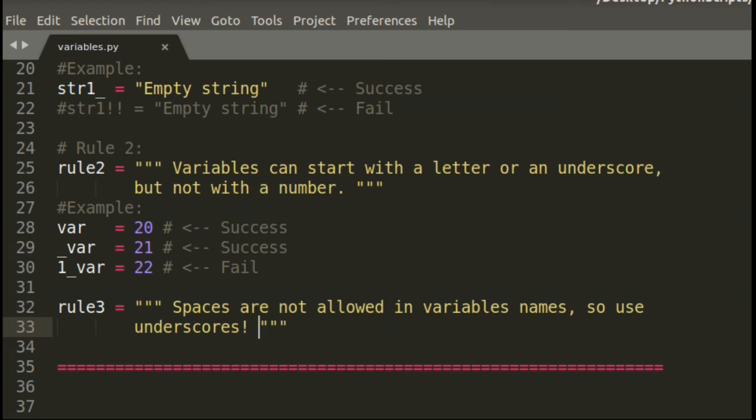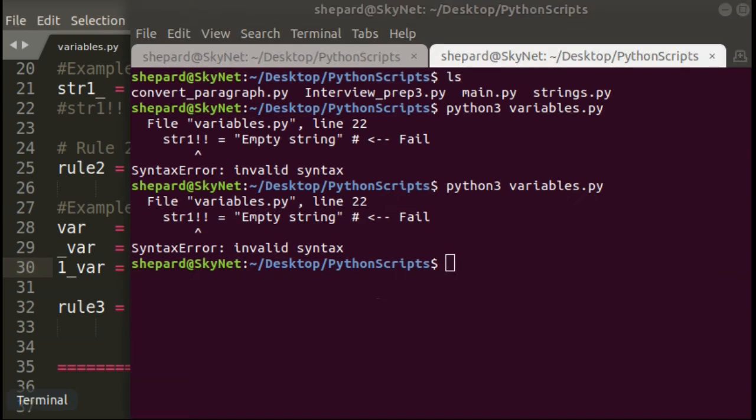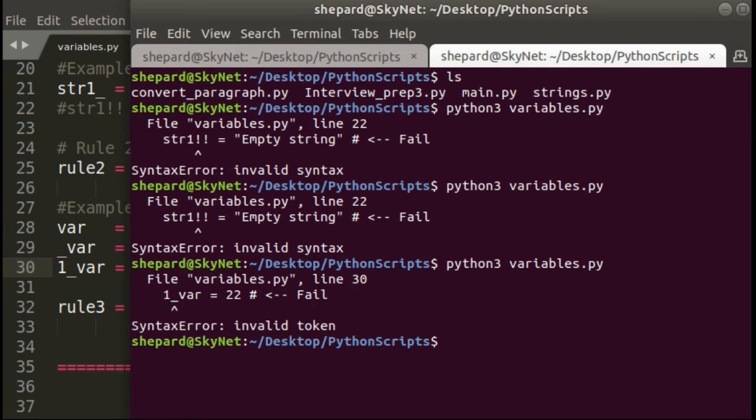So naming convention rule 2 in Python. Variables can start with a letter or an underscore, but not with a number. So setting var equal to a value will be successful. Setting underscore var equal to a number will be successful. But if we start the variable with a number, such as 1 underscore var equal to 22, this will fail. And we can see by running the code that this will actually fail.